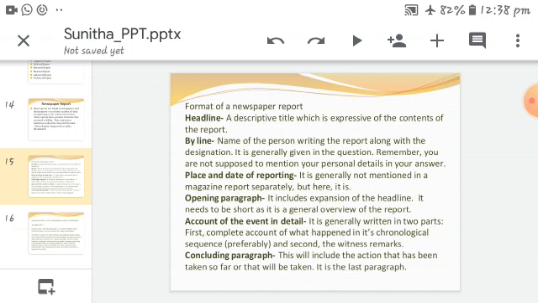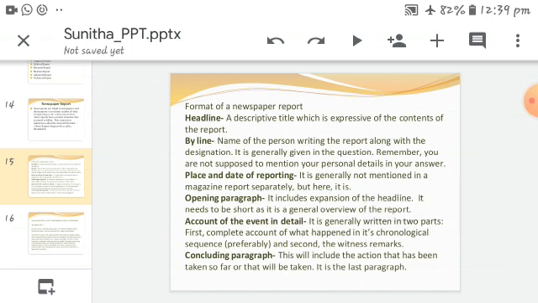It is generally not mentioned in a magazine report separately, but here it is. Then the opening paragraph includes expansion of the headline. It needs to be short as it is a general overview of the report.